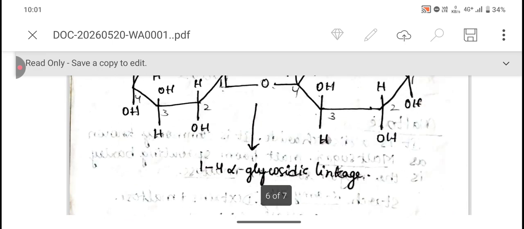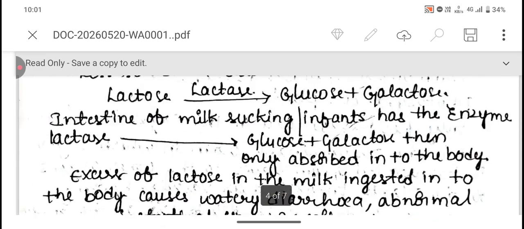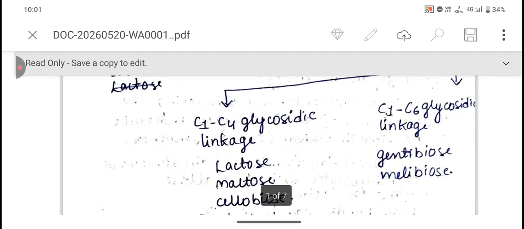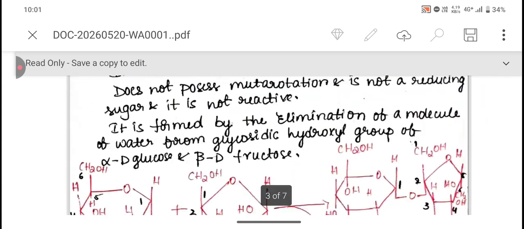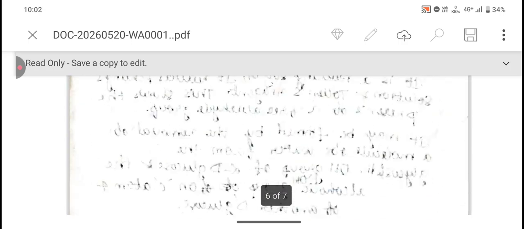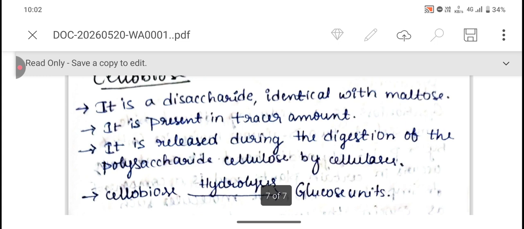So these are examples of C1-C4 linkages of reducing disaccharides. And the final example, apart from lactose and maltose, will be cellobiose. It is one such reducing disaccharide, which consists of C1-C4 glycosidic linkages.